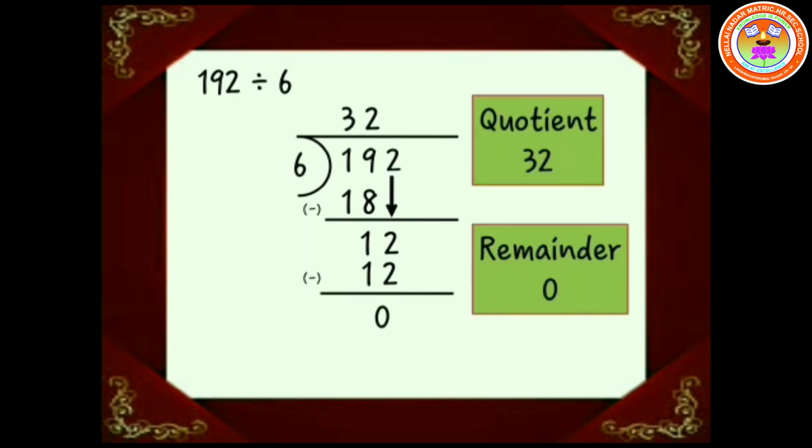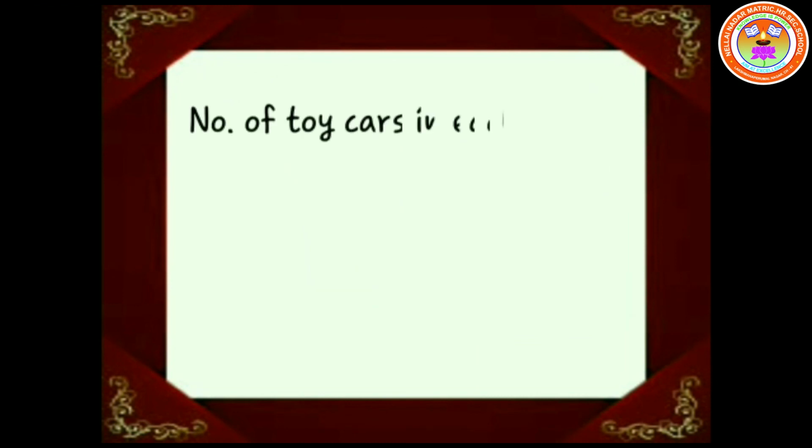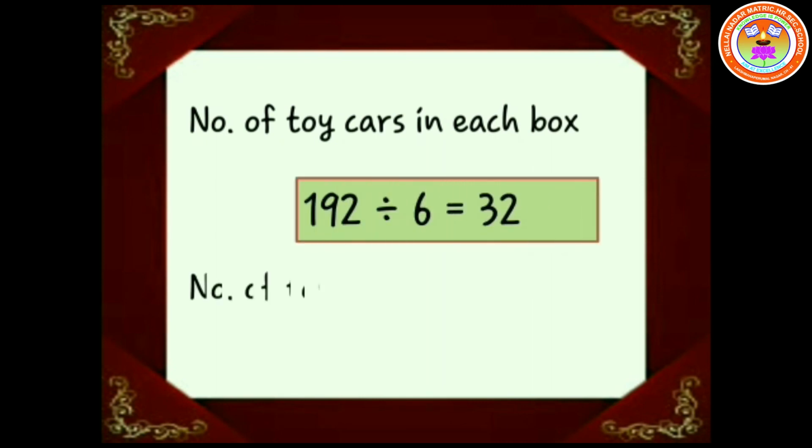Here the quotient is 32 and the remainder is 0. Number of toy cars in each box is equal to 32. Number of toy cars left over is 0.